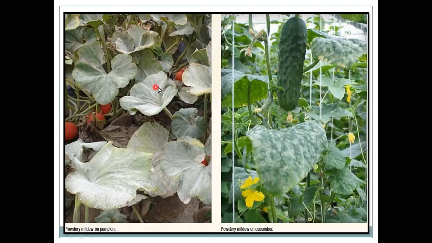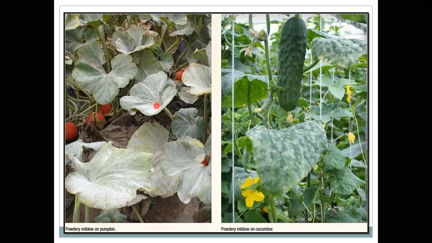This whitish mass spreads from the leaf to the petiole portion, stem portion, or fruit portion. Then this whitish mass turns black in color. This black color represents the formation of cleistothecia.